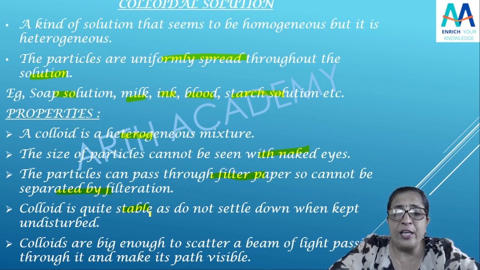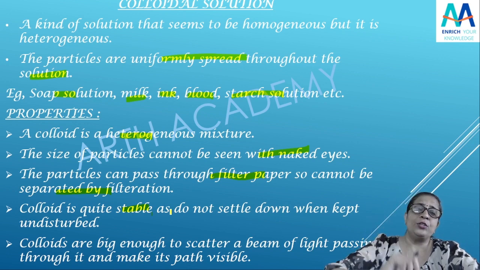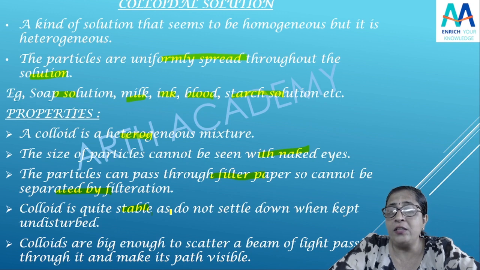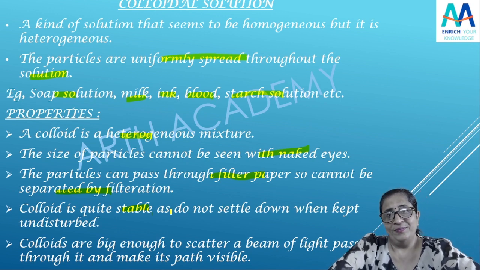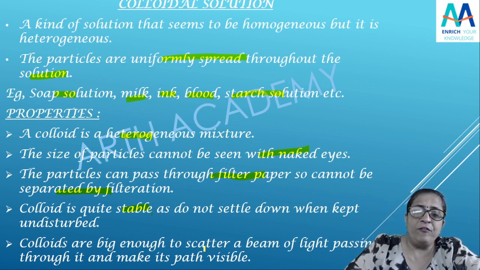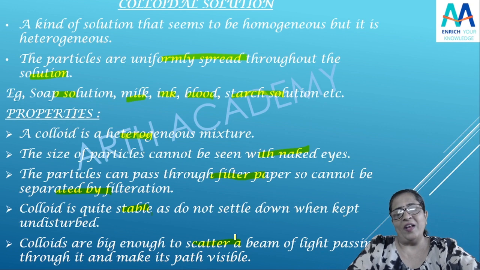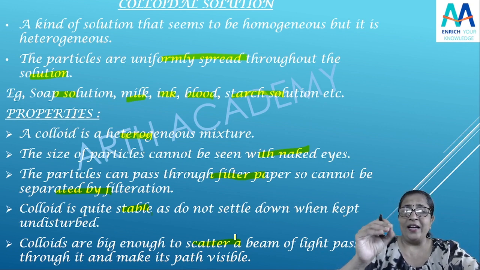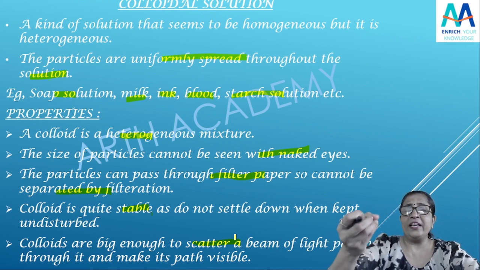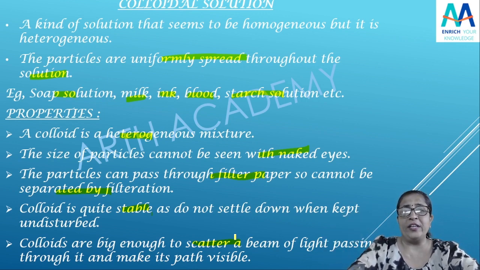Why I am saying stable? जब हम colloid solution को, if you will keep it undisturbed, the particles will not settle down. Got it? So this is again a property of a colloid. Then colloids are big enough to scatter a beam of light. Yes, so particles are like that, they can be filtered, है ना? Filtered यानी हम बोल सकते हैं they can pass through the filter paper, so it cannot be separated